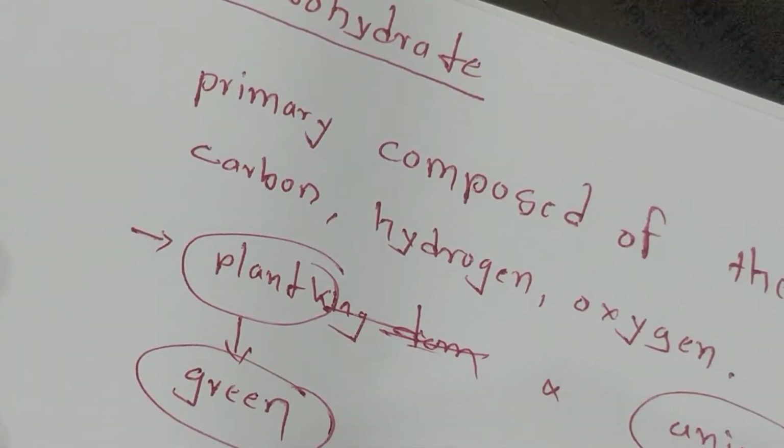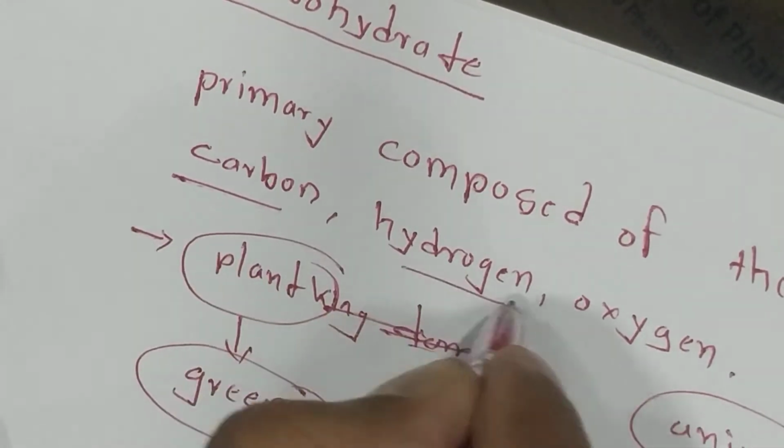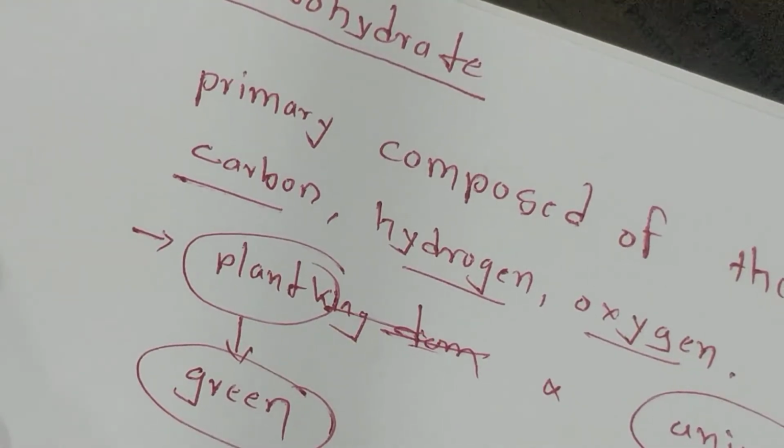Now, primarily the carbohydrate contains carbon, hydrogen, and oxygen. Now it's a general formula.